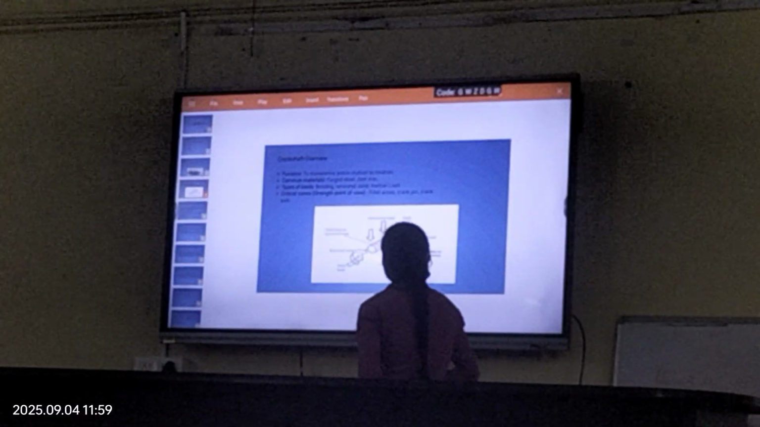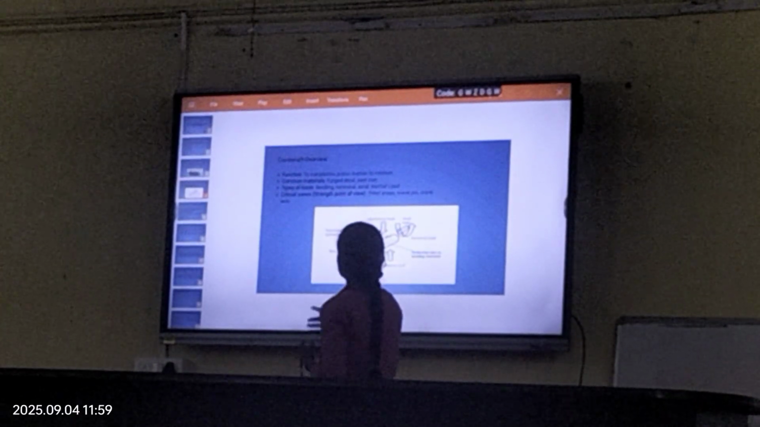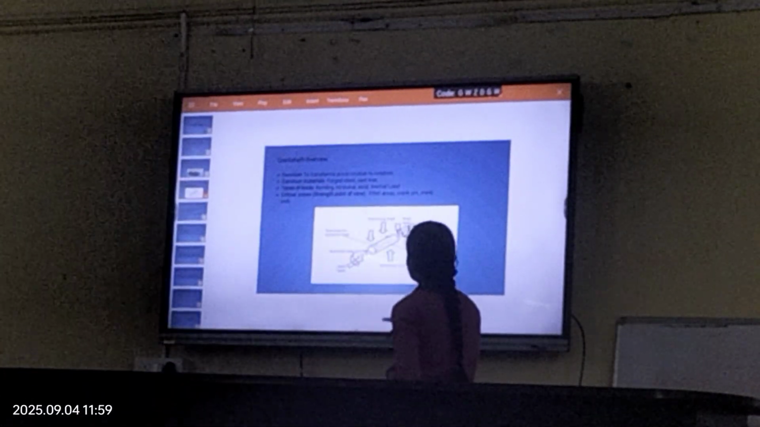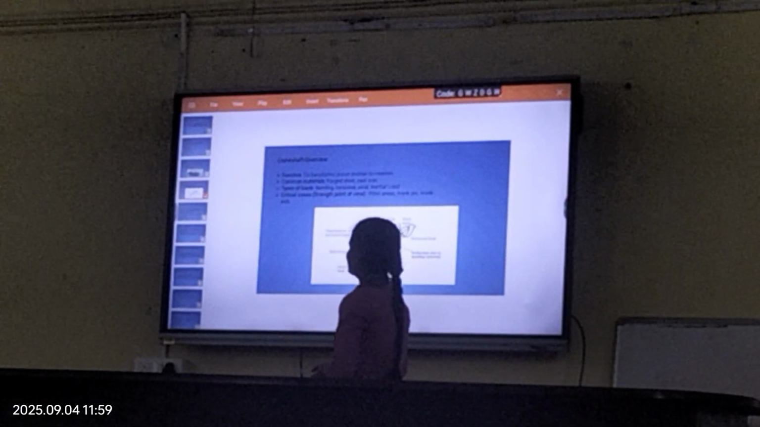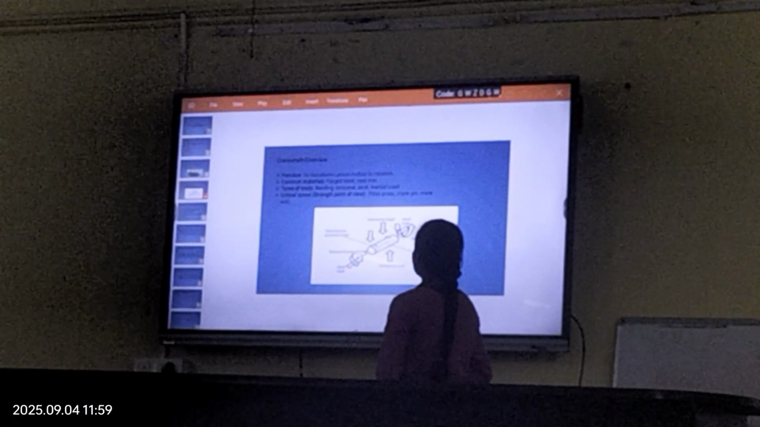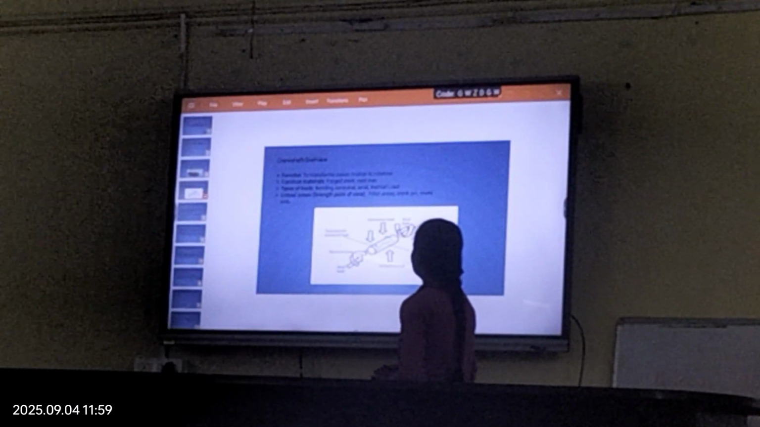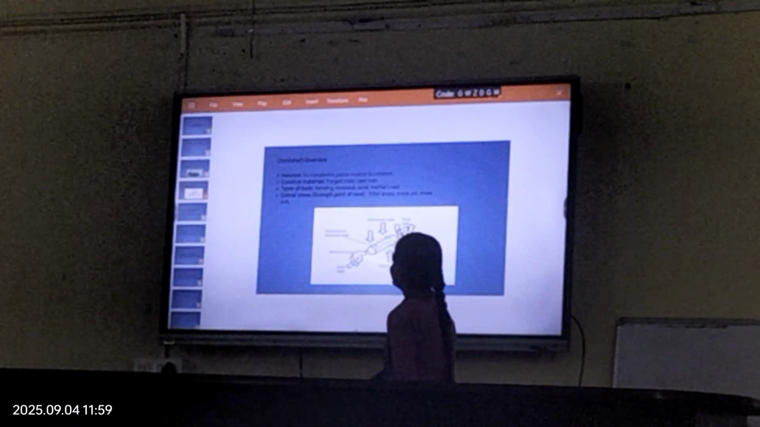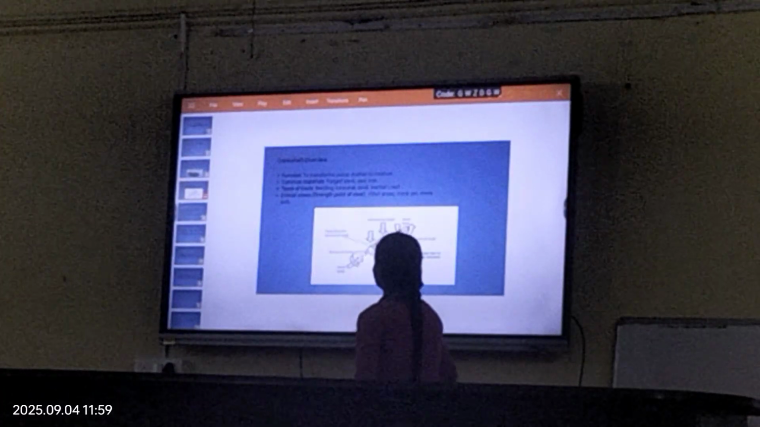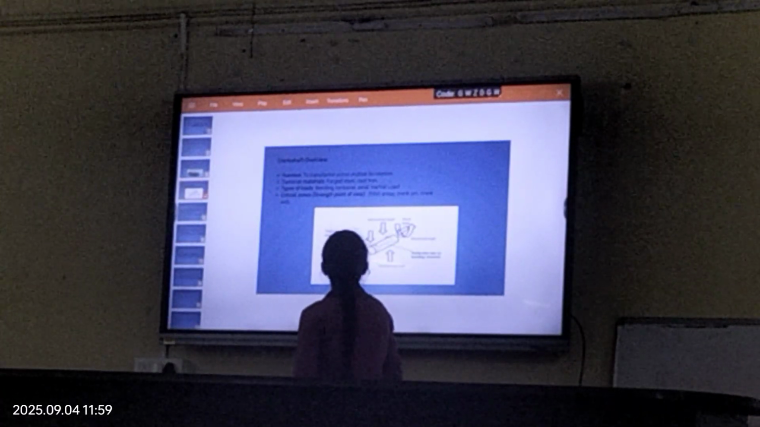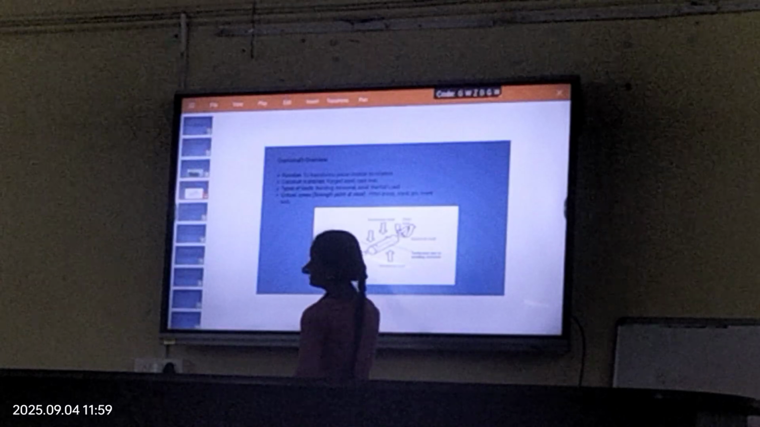Crankshaft operating function: it converts the piston motion to rotary motion. Commonly used materials for the crankshaft are forged steel and cast iron. Types of loads: bending, torsion, axial, and inertial loads. Critical locations: fillet areas, crank pins, and crank webs.